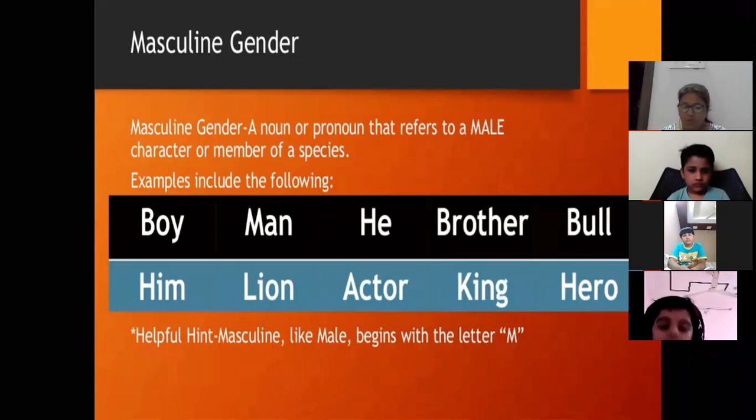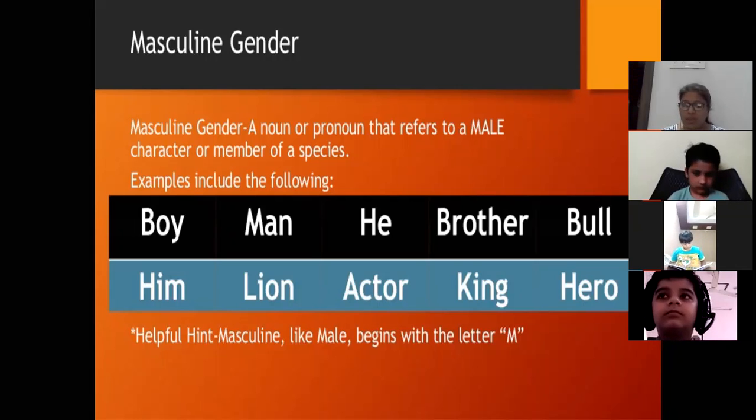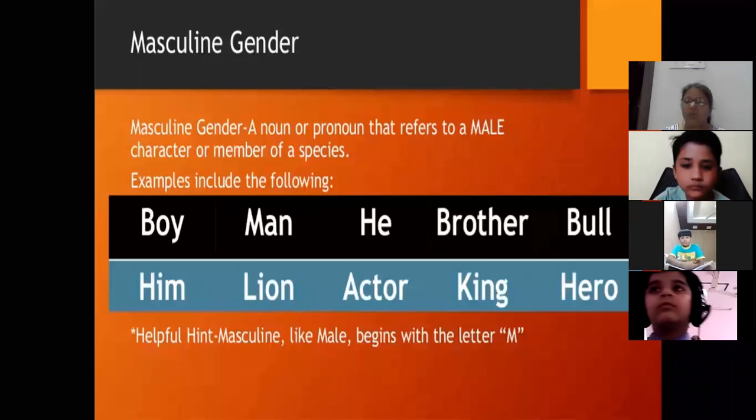Again, if you want it in simple language, what is a masculine gender? We can say that the names of all male persons or animals are said to be of the masculine gender. Again, man, boy, uncle, son, and so on.